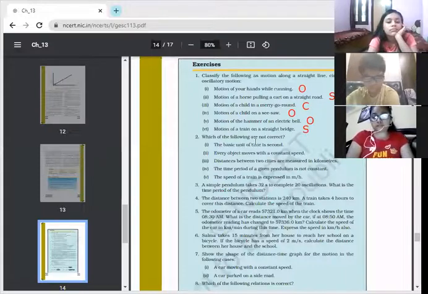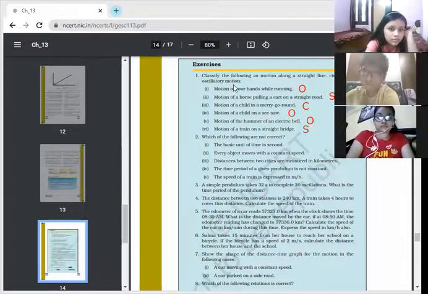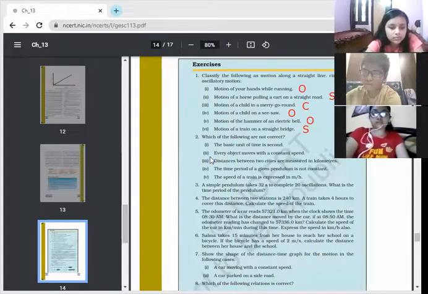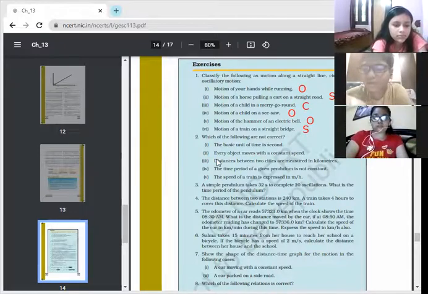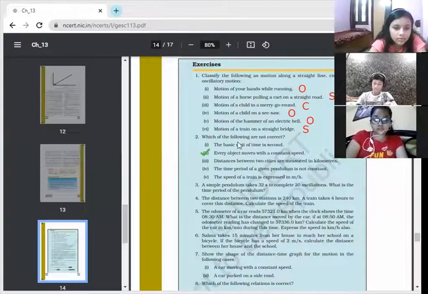Next, which of the following are not correct? You have to tell which are not correct. Ma'am, second, speed is equal to distance by time. That is also correct. Wait, beta, you have to tell which is not correct. First is true, the basic unit of time is second. Every object moves with a constant speed. It's not true. It's not compulsory for each and every object to move with a constant speed.